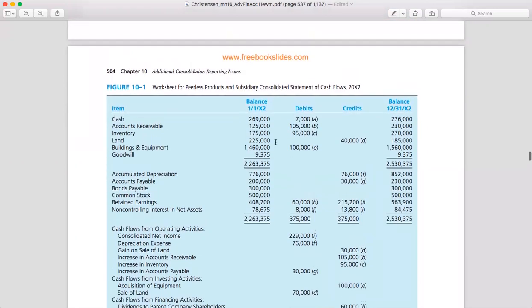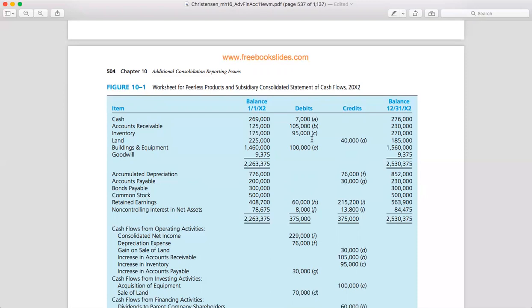And the next one is accounts receivable. Accounts receivable is increasing. So this probably comes from the operating activities, right? So we record the increase in accounts receivable of around 105. And also the inventory, 95,000 increasing, correct?